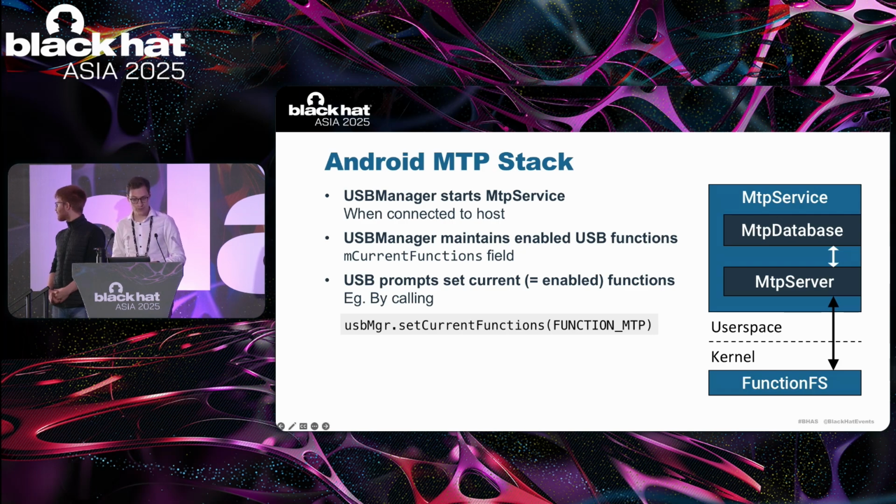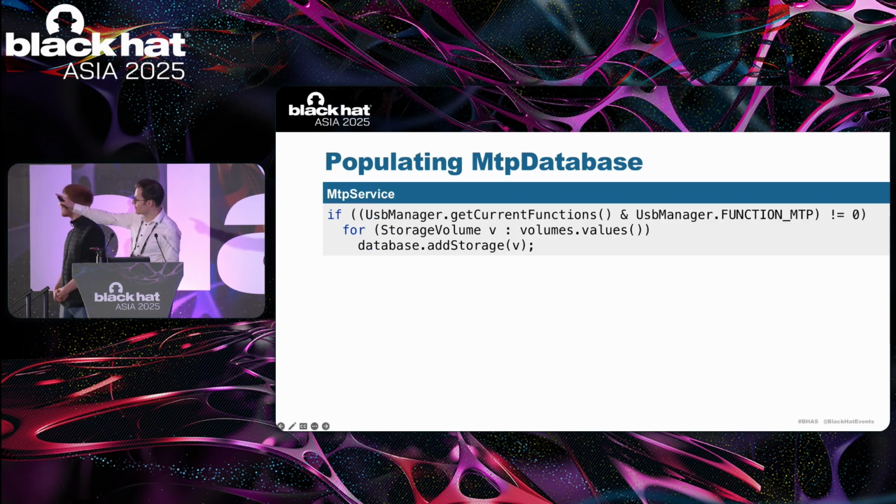Now, it is crucial that whenever setCurrentFunctions is called, the MTP service is restarted, and this actually leads to the MTP database being populated if the current functions contain FUNCTION_MTP. And now here is how exactly that works. You can see that we have this excerpt from the MTP service. This is code that is actually executed when the MTP service is started. You can see that it queries the current functions from the USB manager. And if they contain FUNCTION_MTP, only then are actual storage volumes of the device added to the MTP database.